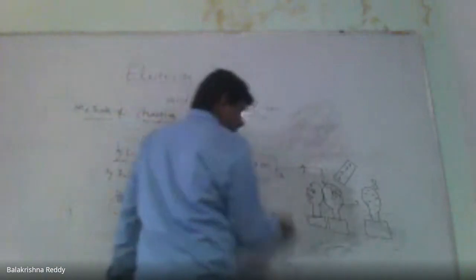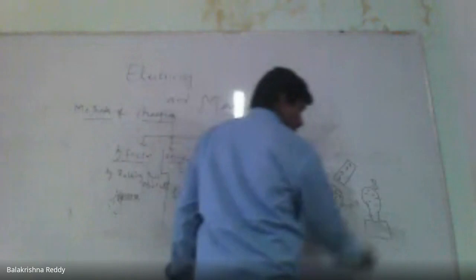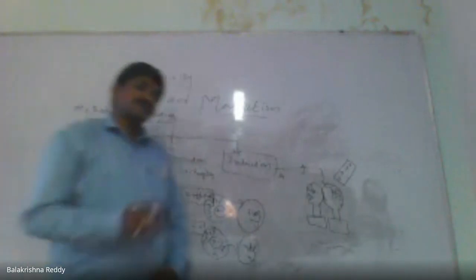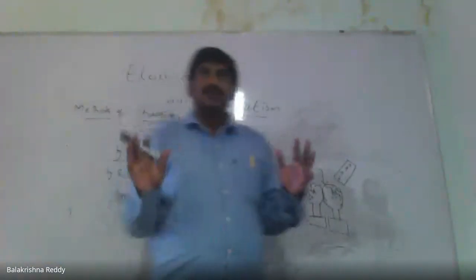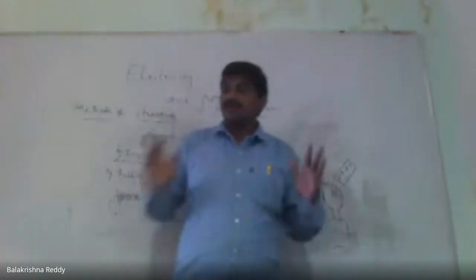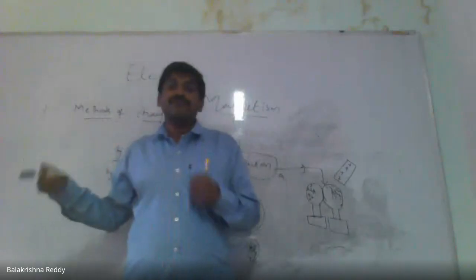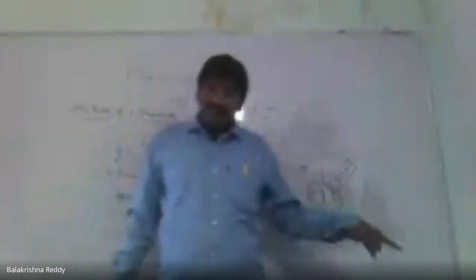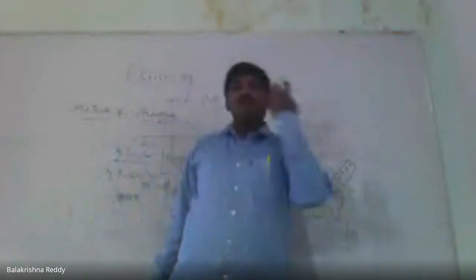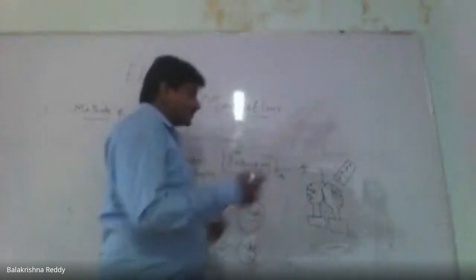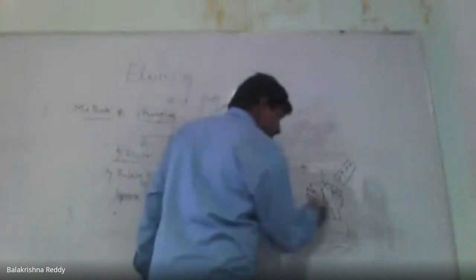What is earthing? Grounding, we call. What do you mean by grounding? Grounding, earthing, in the sense, the earth has the capacity to absorb n number of charges if you give. If you are connecting with the earth, if you want, the earth will also give you any number of electrons. That is the capacity of the earth.